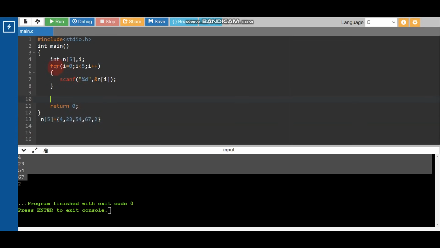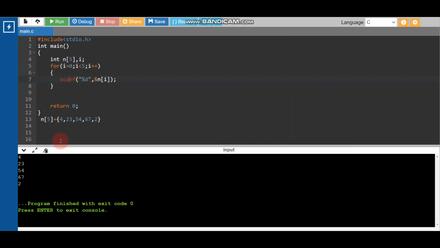If we write this logic, then what is this doing? This is storing these 5 inputs like this. So 4 is the first value, 23 is the second value, 54 is the third value, 67 is the fourth value, and 2 is the fifth value. So these are 5 inputs that this n array is storing.